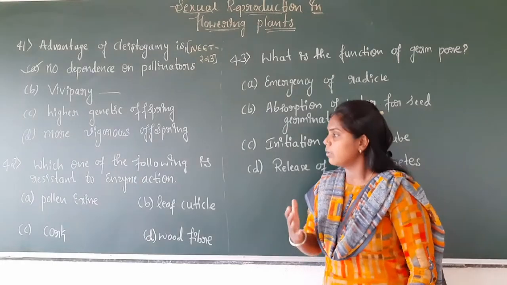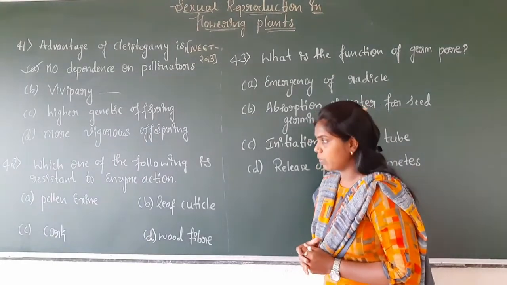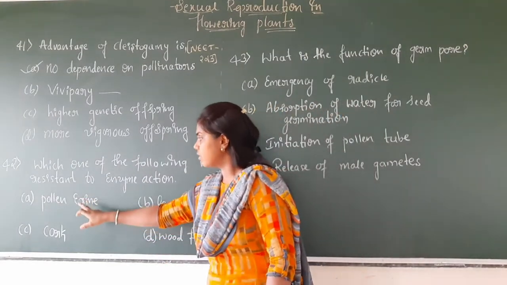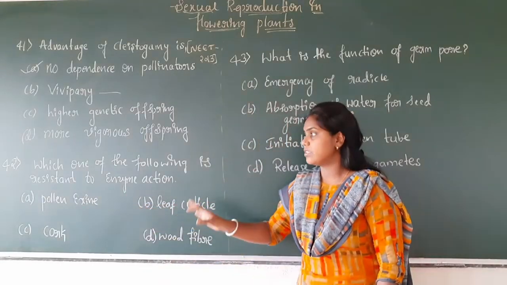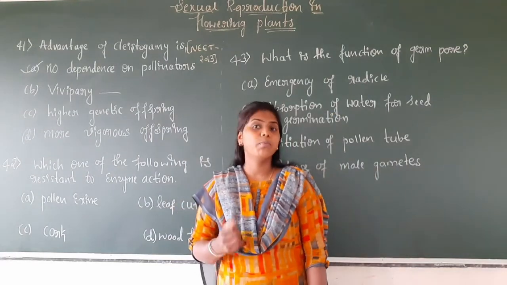The pollen grain has the outer covering layer, the exine, so resistant to enzyme action means this outer layer is very strong because it is made up of sporopollenin.